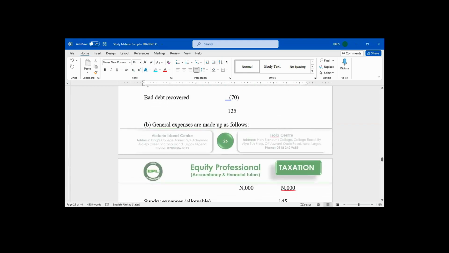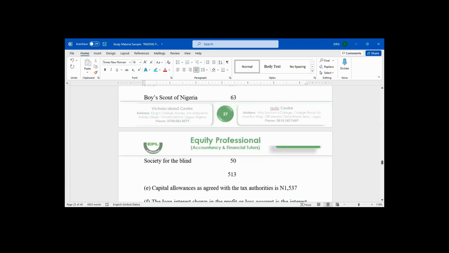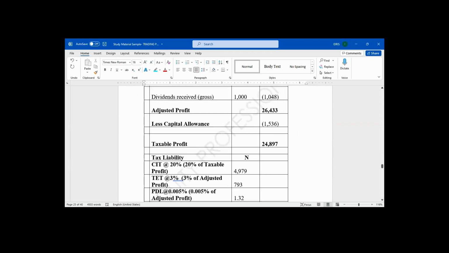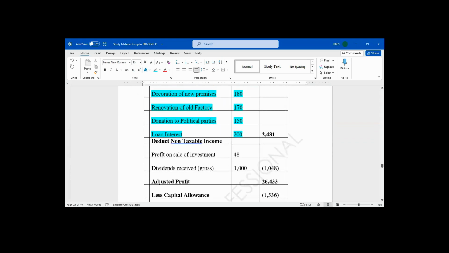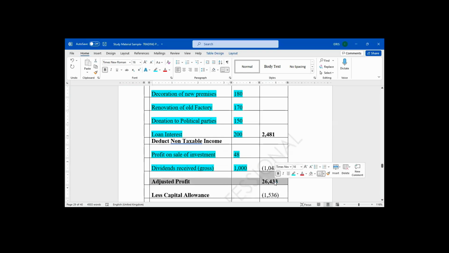So we go and learn the two of them. Under my non-taxable income, number one is profit on sale of investment. Number two is dividend received. Two of them are income, but they are not taxable. I will less them from adjustment. The sum of the two of them is 1 million. When you less them, at the end of the day, your adjusted profit is going to be 26,433,000.